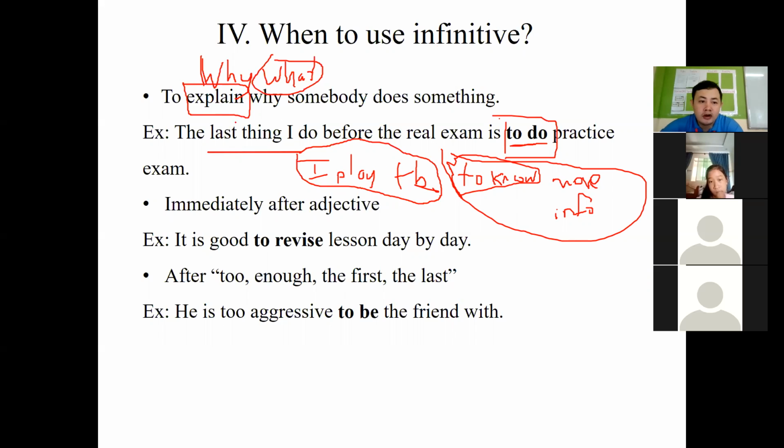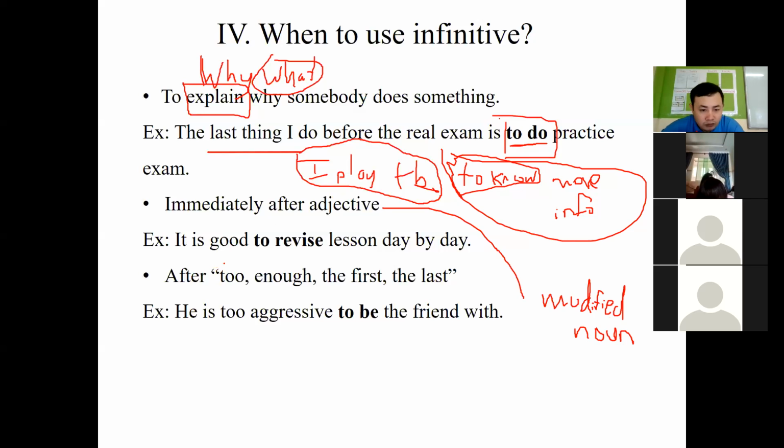This is rule number one. Number two, immediately after adjective. I guess you know the word adjective, right? Adjective is the word I use to modify, which means to express, modify a noun. So the word I use to modify a noun. Example here: it is good to revise lesson day by day.